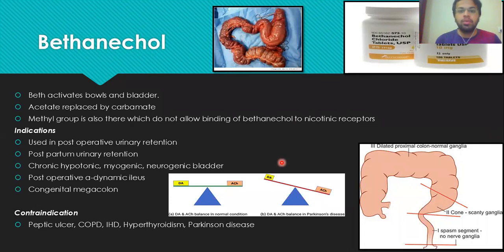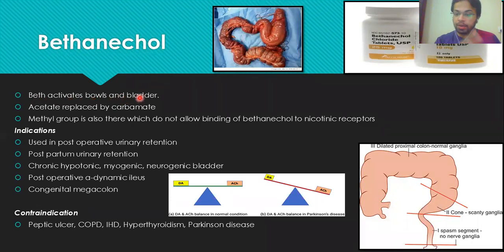What are the indications in which we use the Bethanechol? Now remember the sentence: Beth activates the bowels and bladder. Bowels means the GIT and bladder means the bladder, right? So what is Bethanechol doing? Beth, B-E-T-H. You are remembering the indication of Bethanechol with this sentence. Beth activates the bowel and bladder. It means that Bethanechol is activating the GIT and the bladder.